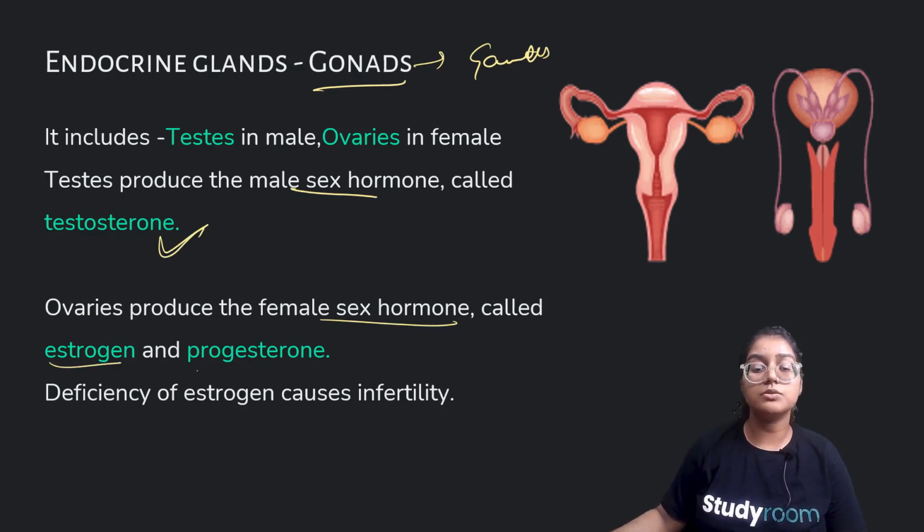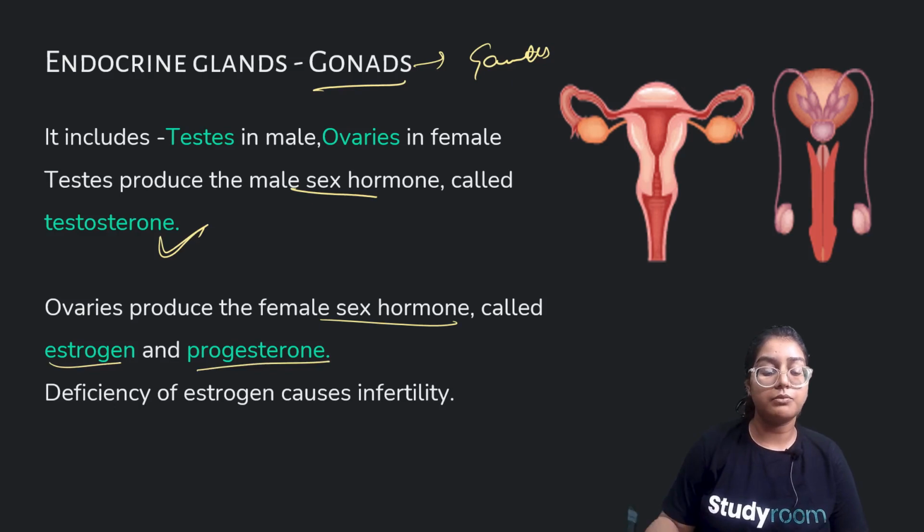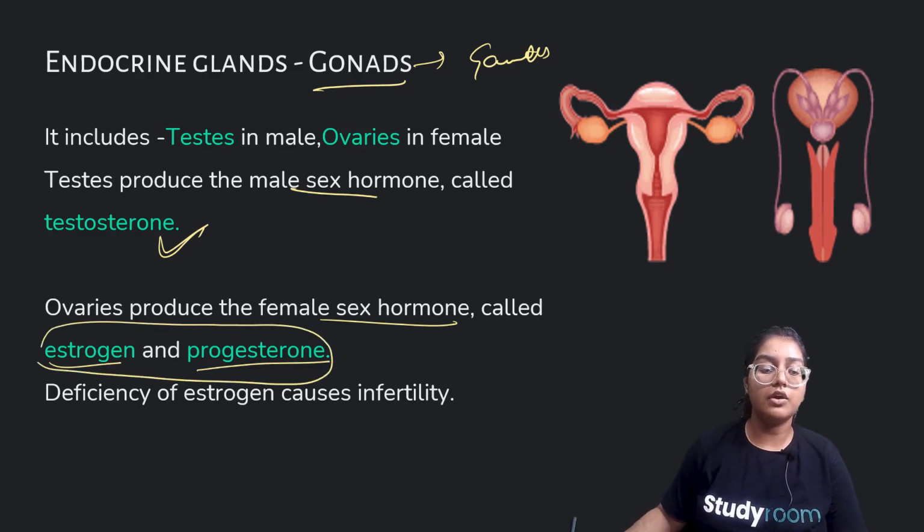There is another, which is progesterone, and these two are secreted by female gonads. Deficiency of estrogen causes infertility.